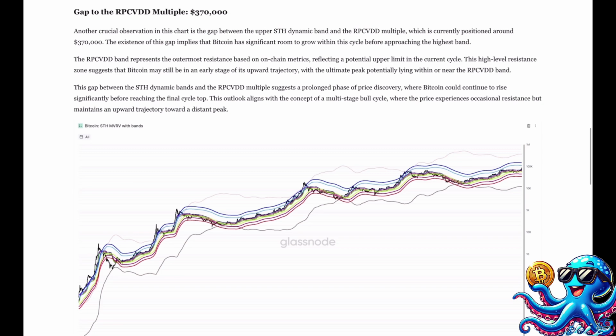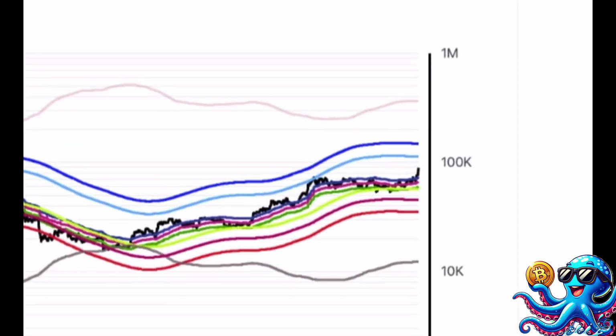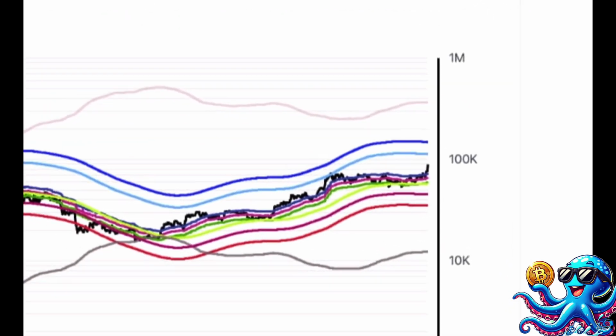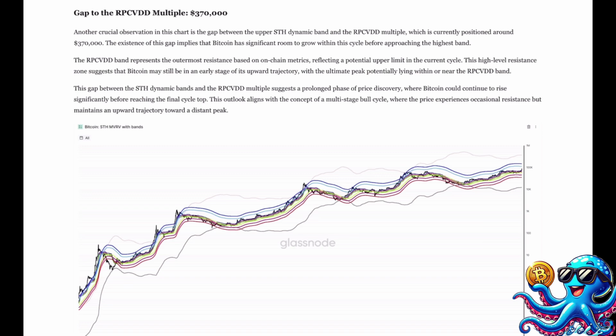Gap to the RPCVDD multiple, $370,000. Another crucial observation in this chart is the gap between the upper SDH dynamic band and the RPCVDD multiple, which is currently positioned around $370,000. The existence of this gap implies that Bitcoin has significant room to grow within this cycle before approaching the highest band. The RPCVDD band represents the outermost resistance based on on-chain metrics, reflecting a potential upper limit in the current cycle. This high-level resistance zone suggests that Bitcoin may still be in an early stage of its upward trajectory, with the ultimate peak potentially lying within or near the RPCVDD band.